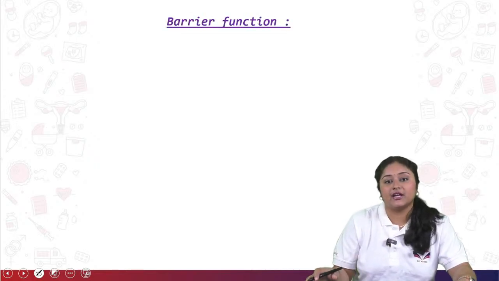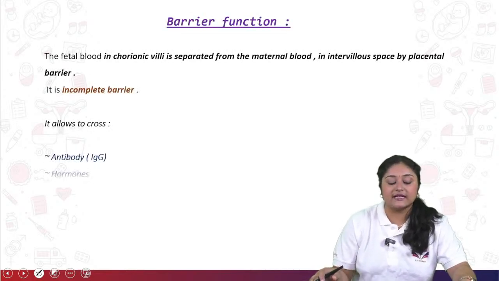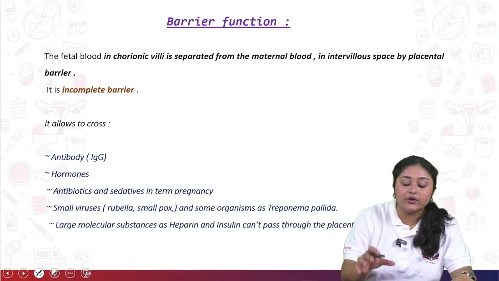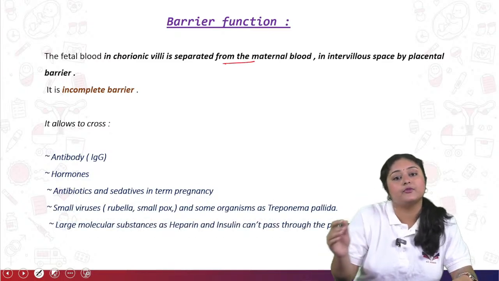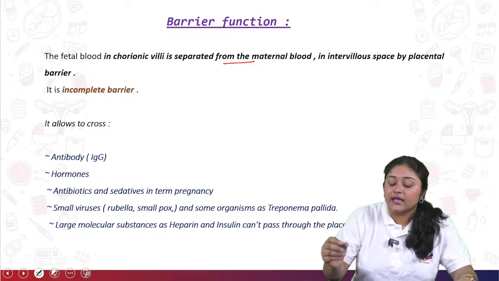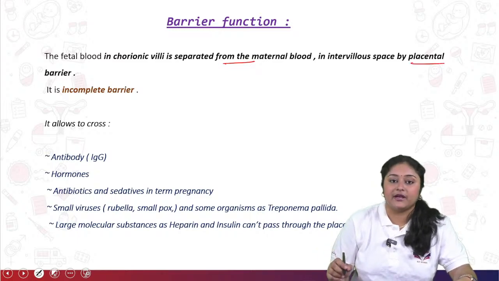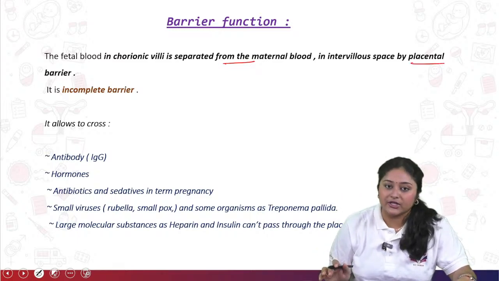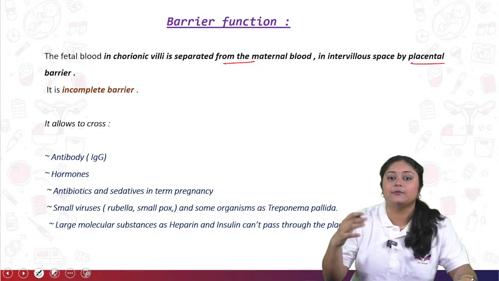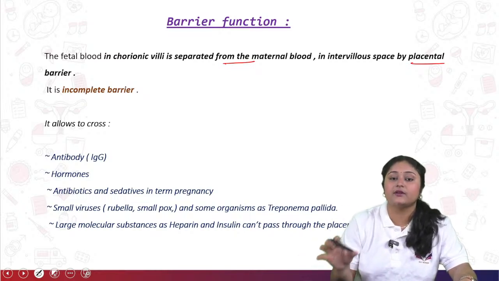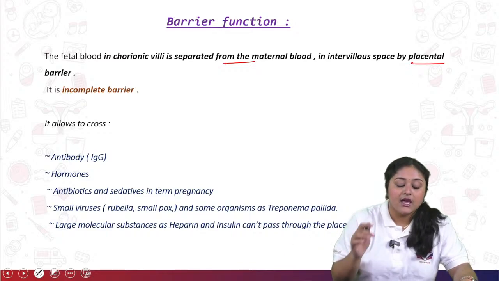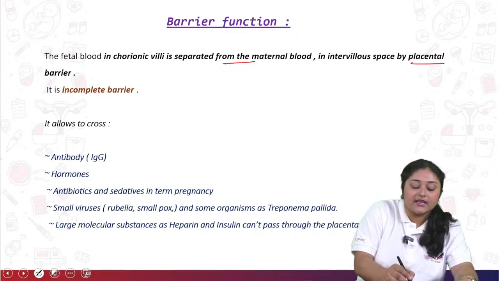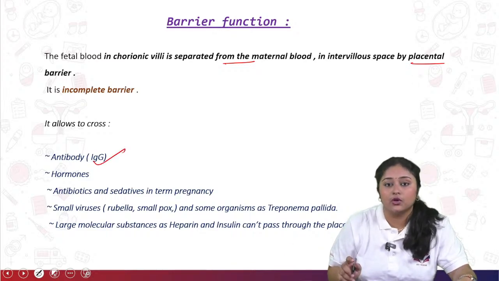Now come to the barrier function. Barrier function is nothing but the fetal blood in the chorionic villi being separated from the maternal blood in the intervillous space by the placental barrier. So obviously it is an incomplete barrier, because some viruses and some drugs are able to pass the barrier. It allows things like antibodies to cross, especially immunoglobulin G.